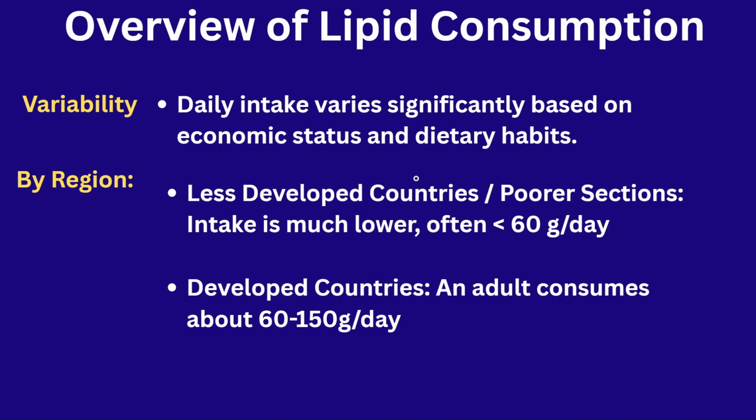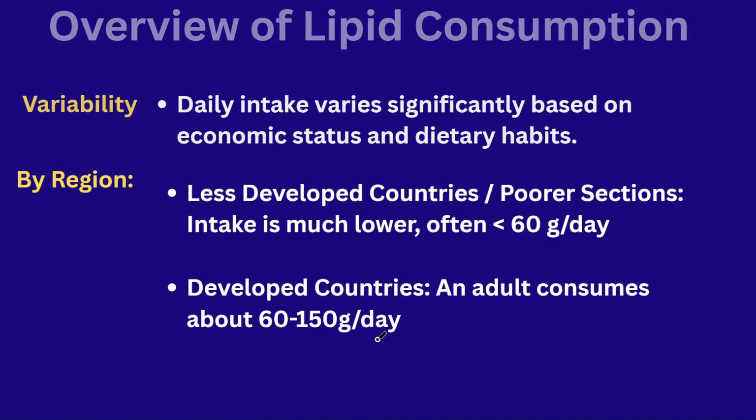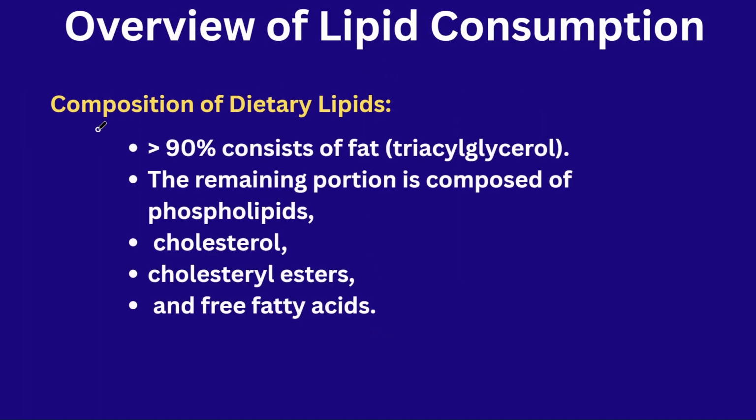First we have to understand the dietary consumption: which type of people consume how much lipid as part of their diet. Depending upon economic status, dietary habits will differ. If a person is from an underdeveloped country, he will consume less than 60 grams of lipids. If a person belongs to a developed country, he will consume 60 to 150 grams of lipids per day. The lipid composition: there are different types of lipids which are taken into the body in the form of food.